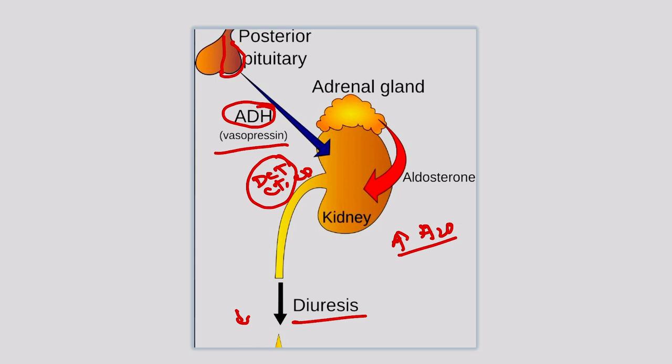But sometimes some chemical agent, some drug or some hormone may act like ADH, and they act on the collecting tubule and collecting duct of the kidney, and they increase the water in our body. This condition is known as SIADH, the syndrome of inappropriate ADH secretion. So we have to find out the chemical agent or hormone which is responsible for such action, that means which can act like ADH. So let's see the chemical agents or hormones.